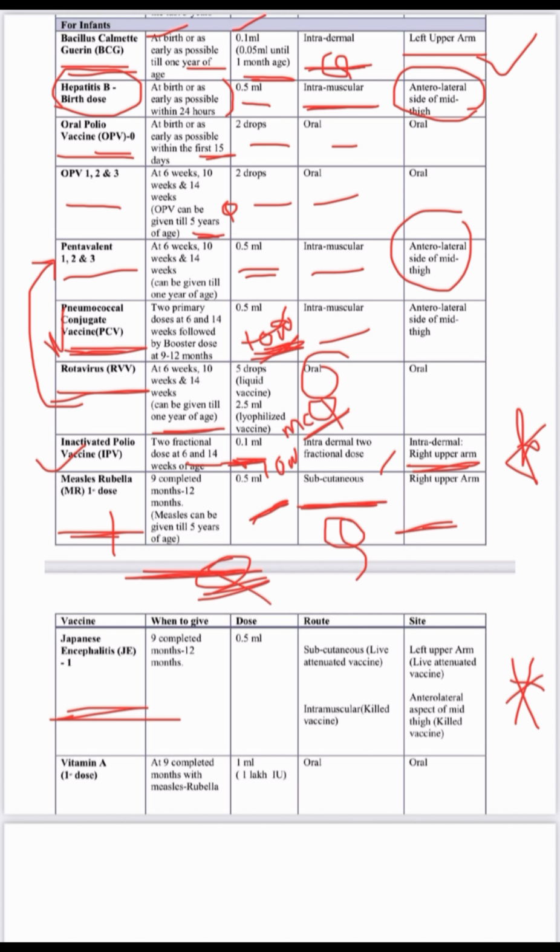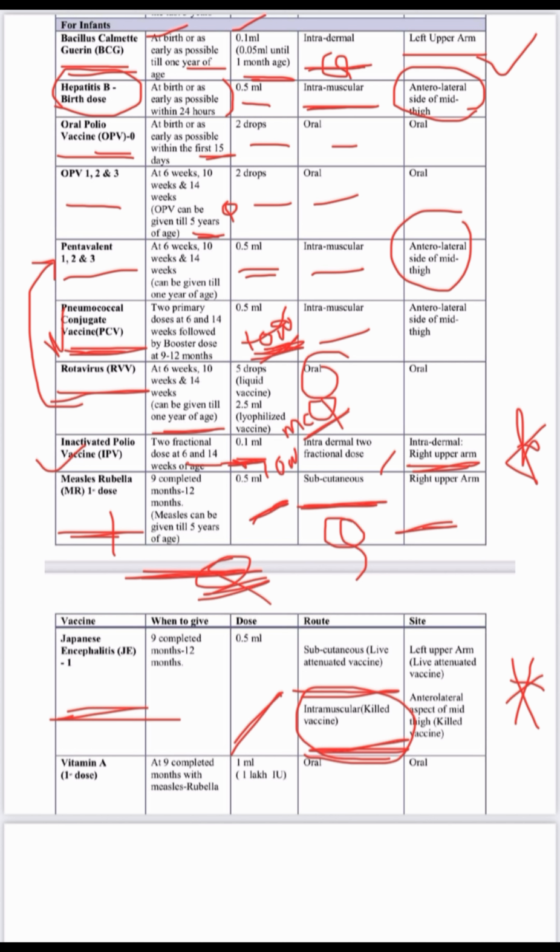Remember, the two subcutaneous vaccines, MR and JE, are both given at 9 completed months to 12 completed months, 0.5 ml subcutaneous. If asked, JE can also be given intramuscular, but that is the killed vaccine; the subcutaneous one is the live attenuated vaccine in the left upper arm.